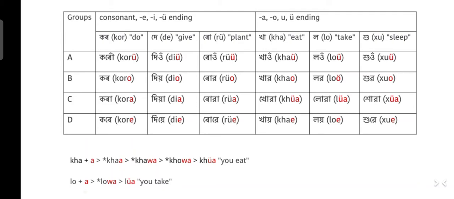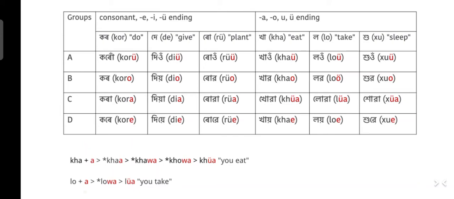Ru means I plant. Ruo means you plant, informal. Rua means you plant, familiar. Rue means you plant, honorific, and third person plants. Then kha means to eat or to consume. Moi kau means I eat. Toy kau means you eat. Tumi khua. Here in group C there is this difference between these two groups.